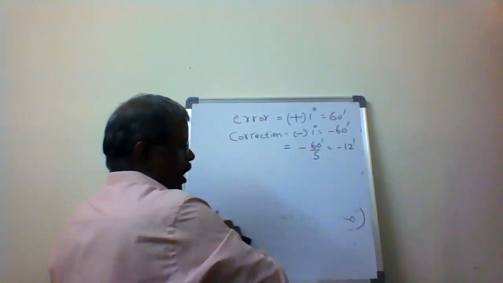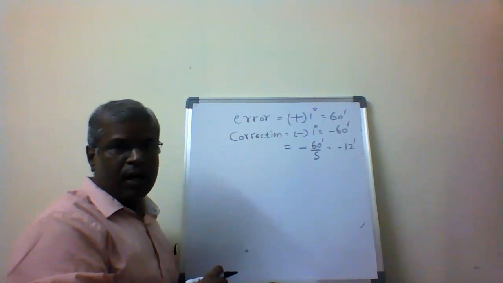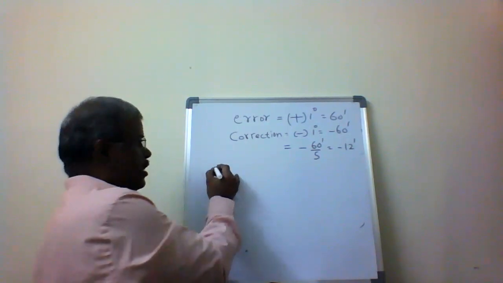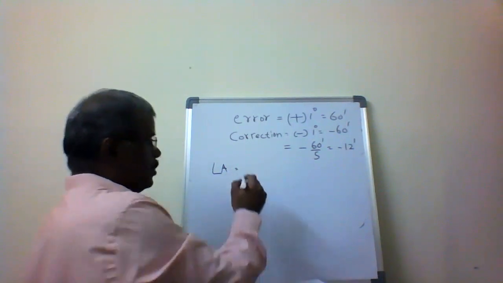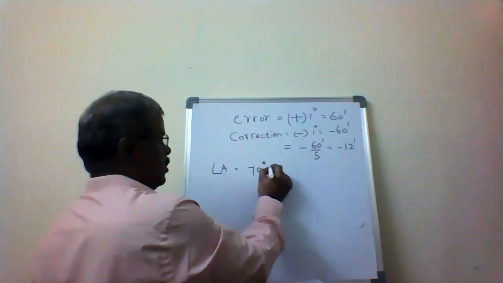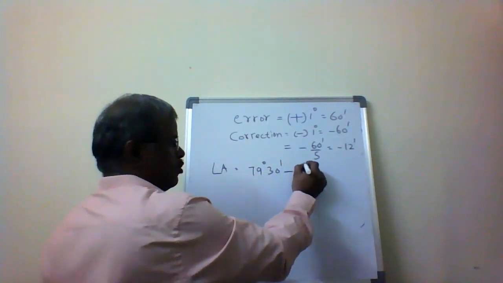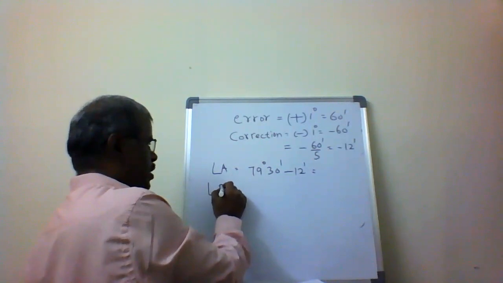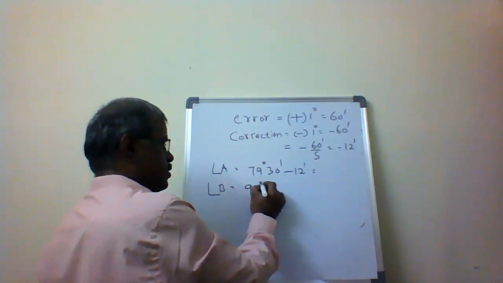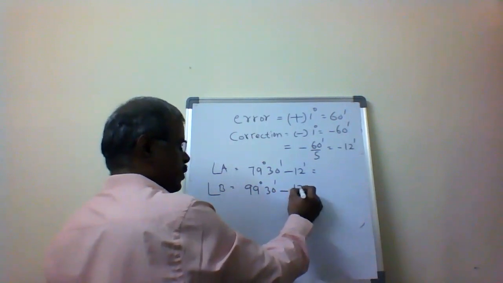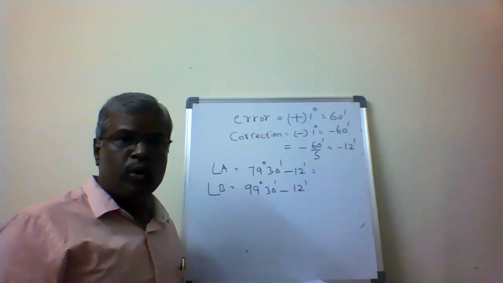So now I have to apply the correction to all the interior angles. Angle A equals 79 degrees 30 minutes, as calculated, minus 12 minutes. Angle B equals 99 degrees 30 minutes minus 12 minutes. Because I have to get 540 degrees, but instead I got one more degree.